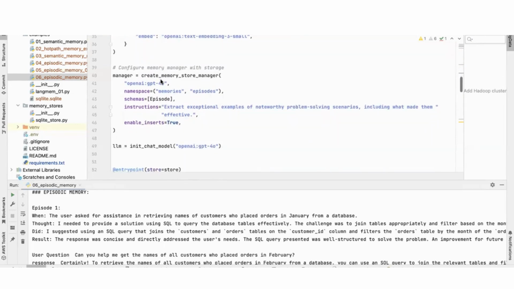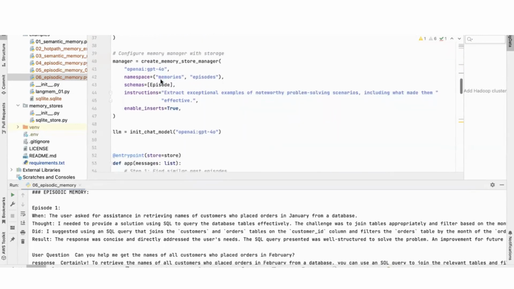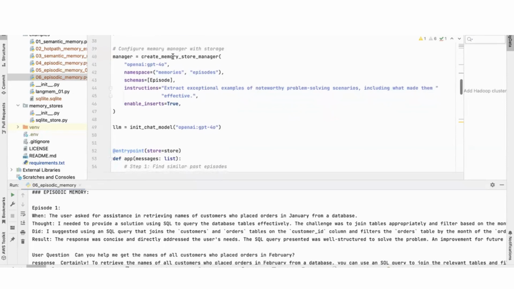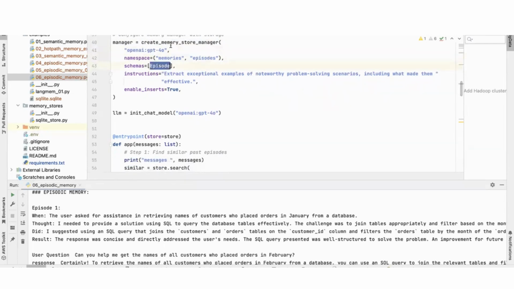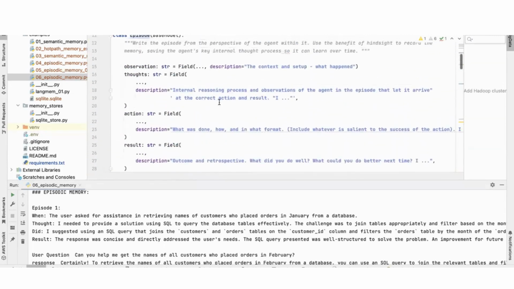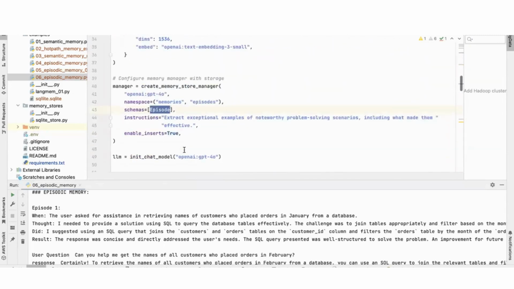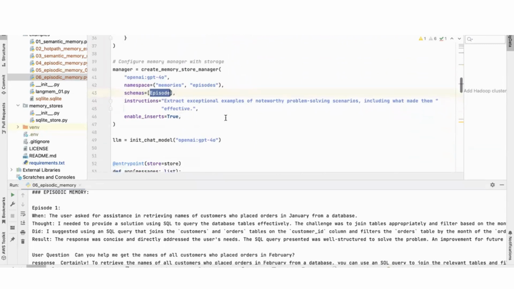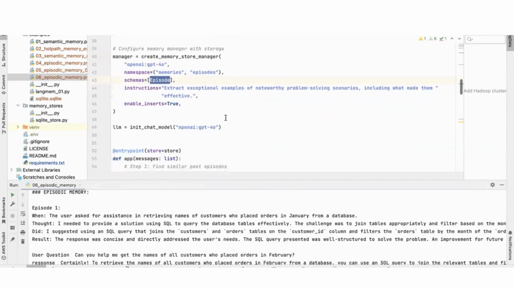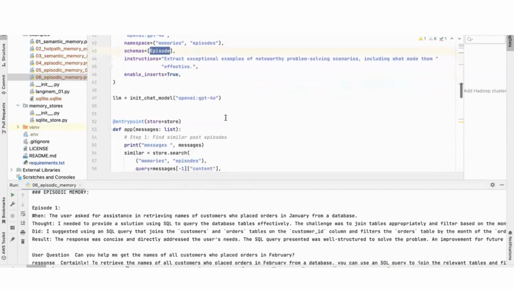But this is where I am instantiating the memory store manager with OpenAI GPT-4o. I'm creating a namespace, episodes. This is where I'm giving the schema to the memory manager, saying, use this schema to extract the memory components, right? So this is the schema of my episode, and you can change your schema, right? The instruction that I'm giving is: extract exceptional examples of noteworthy problem-solving scenarios, including what made them effective, right?